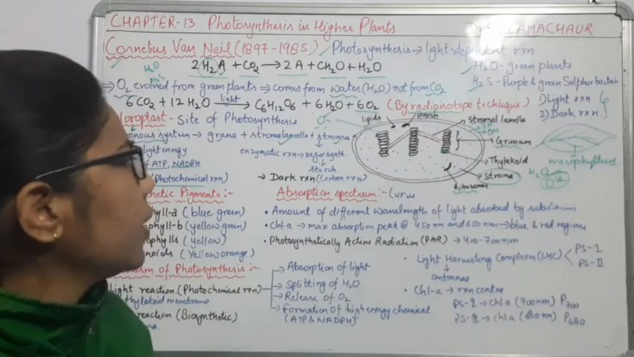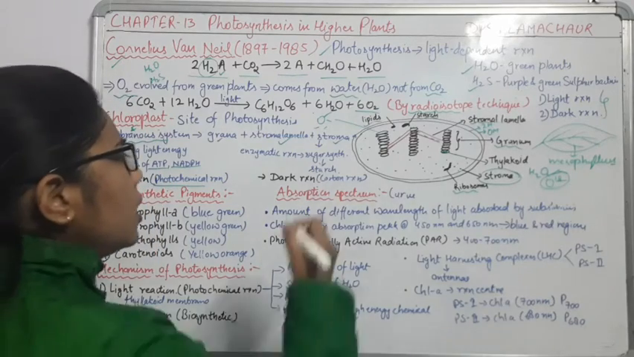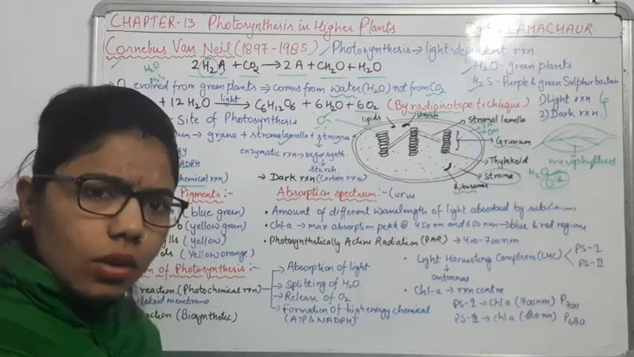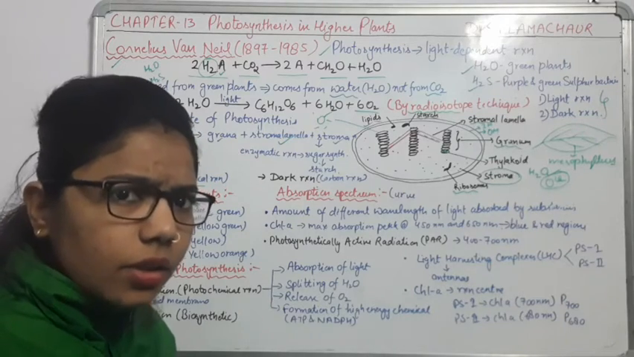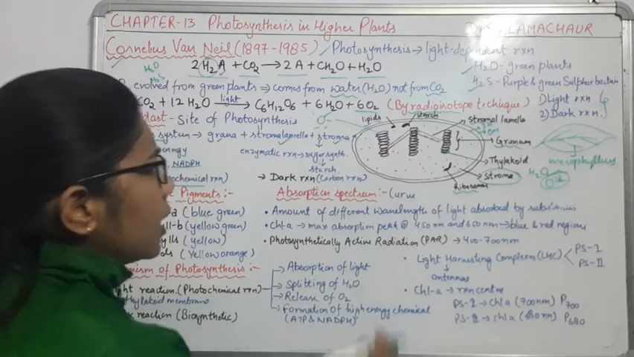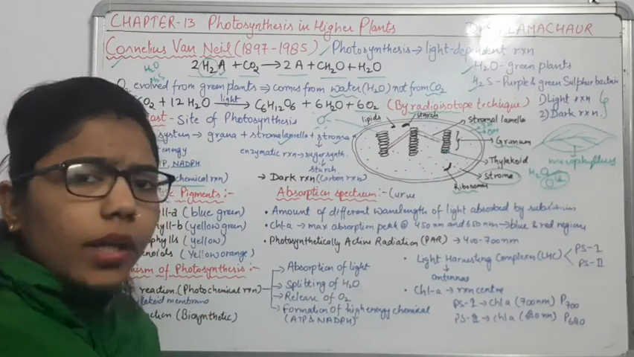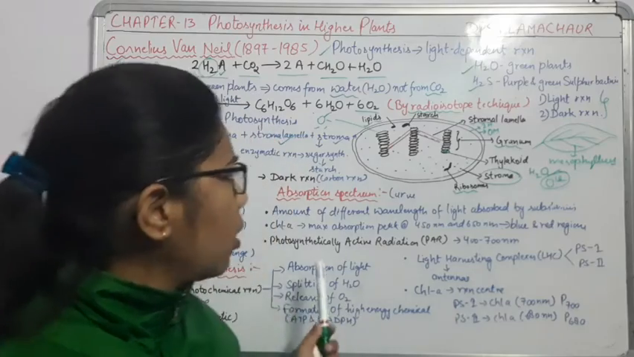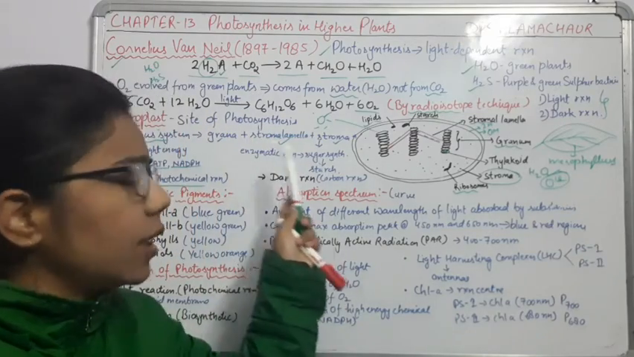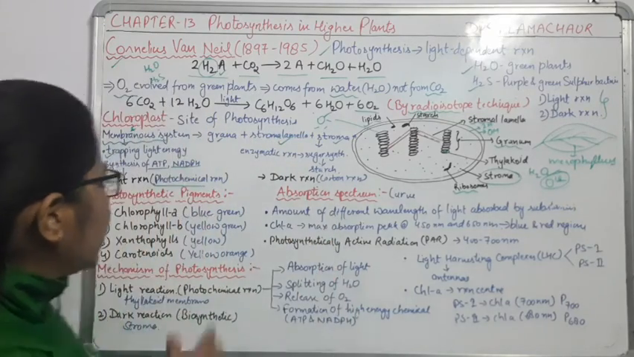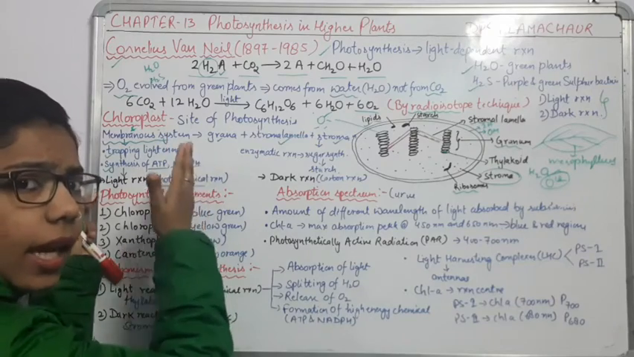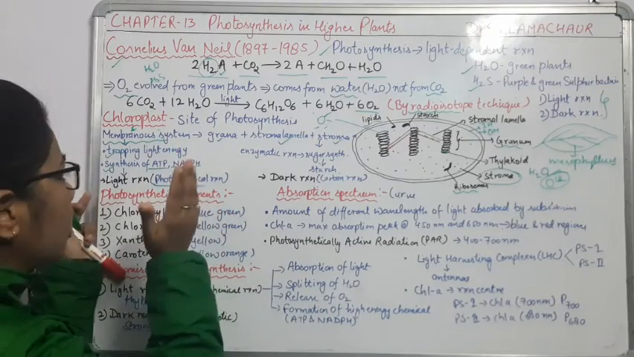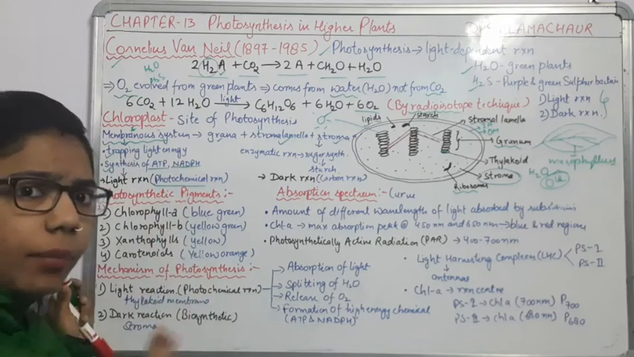Now comes the second phase of photosynthesis, that is the stroma. The second phase is what? Dark reaction. Dark reaction takes place where? In the stroma. What is the function of this dark reaction? As I have told you, it doesn't mean that it is happening in the dark. The only thing is that here light is required for the synthesis of ATP and NADPH.